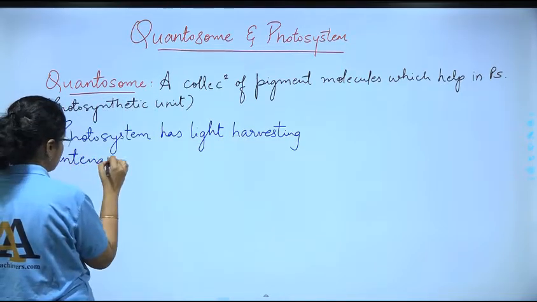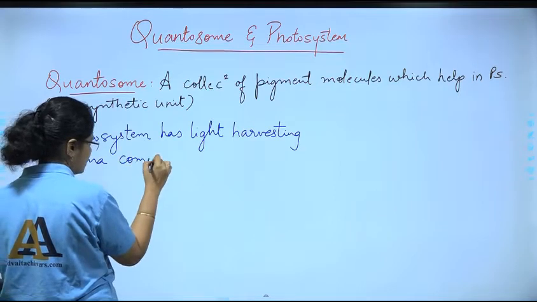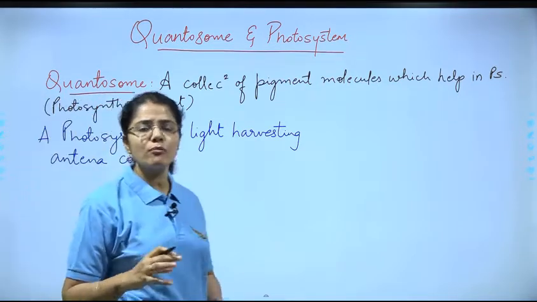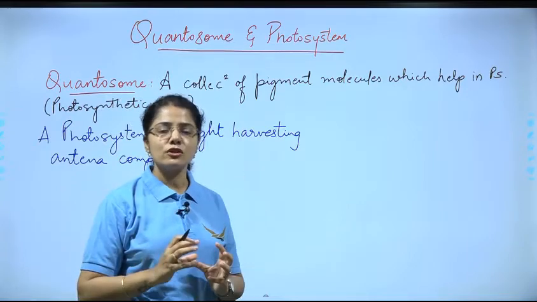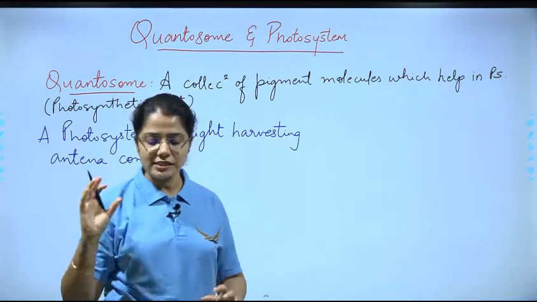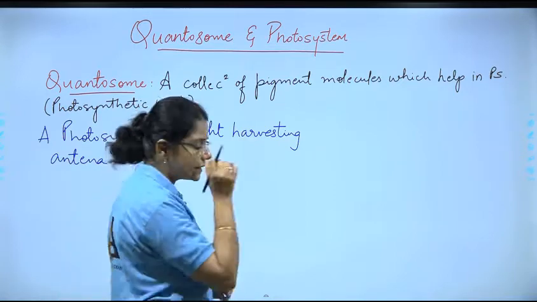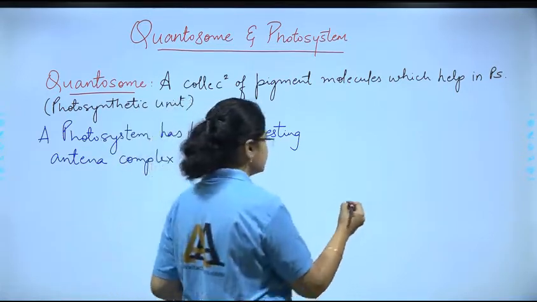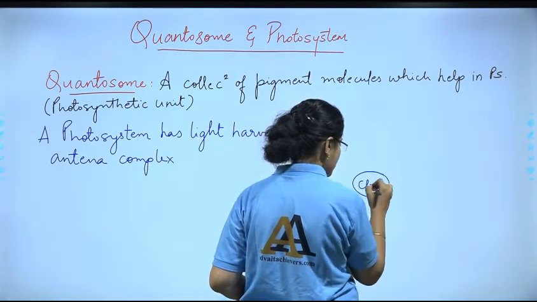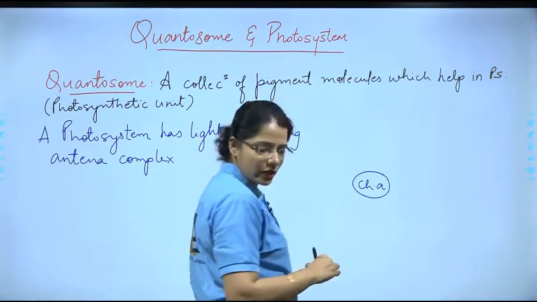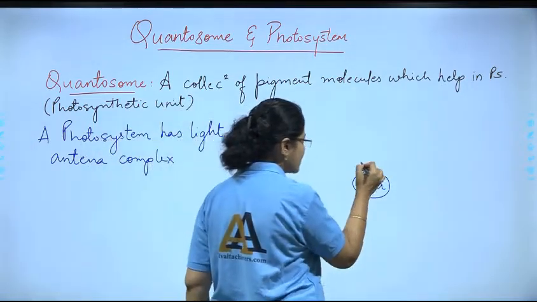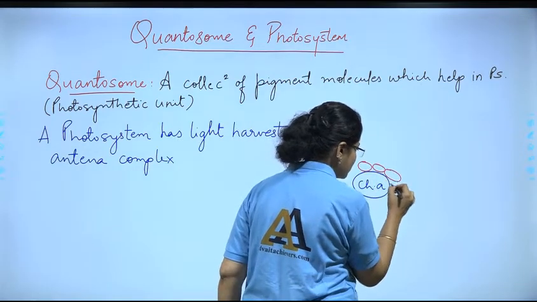And this antenna complex consists of the chlorophyll A molecule, which is surrounded by all other accessory pigments. So let us make that over here. Say this is chlorophyll A, which is surrounded by the other pigment molecules.